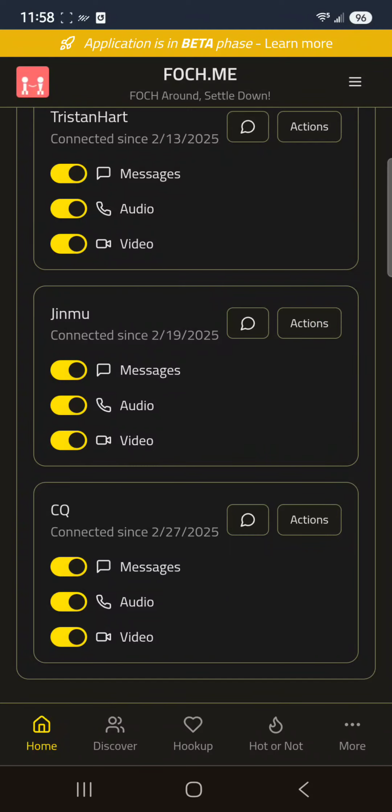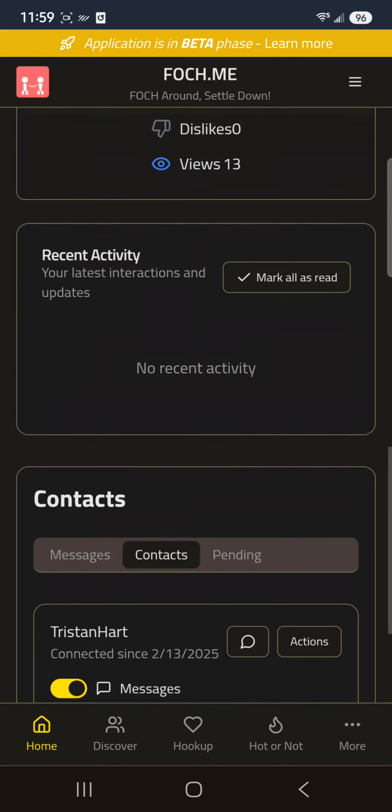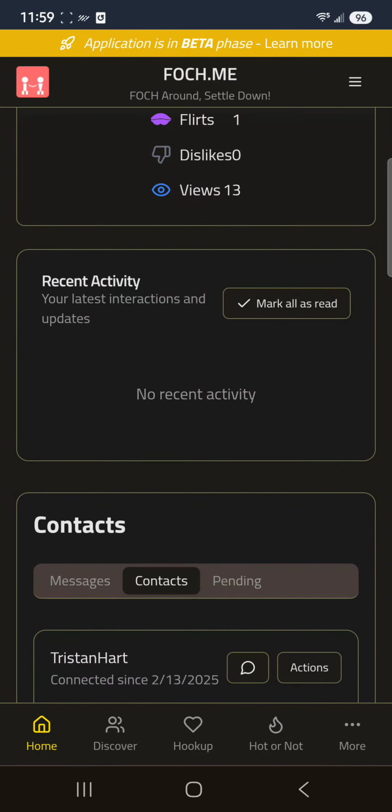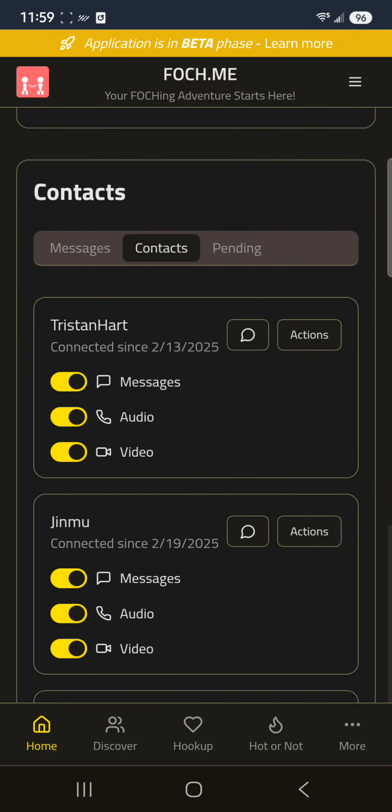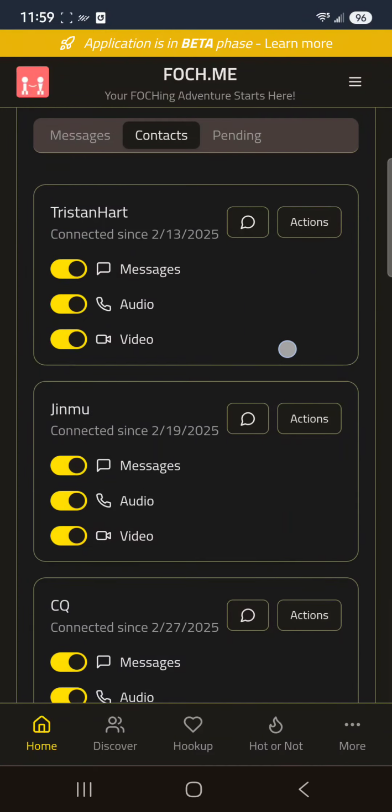Nobody can contact you out of the blue. They have to be approved by you first. And both of you can agree on how you're going to contact each other. No other system out there does this. Your privacy is first, your protection is first. This is a system that handles that.